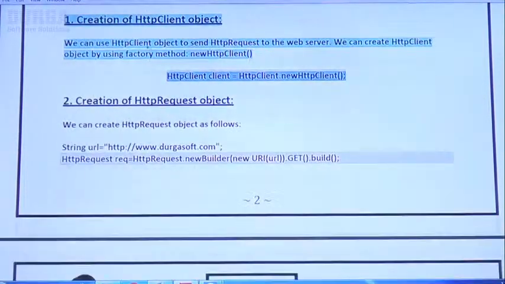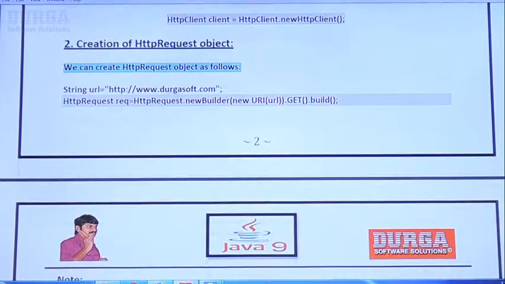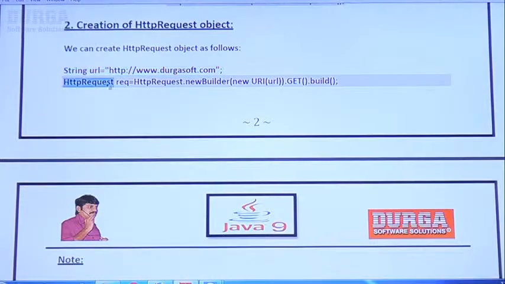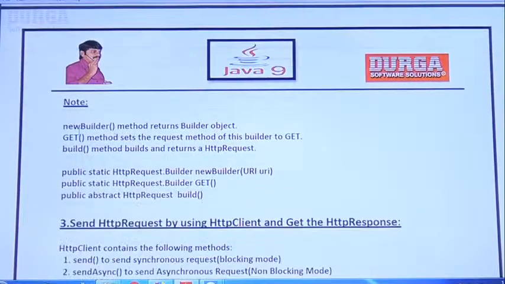Now once the client object is ready, now I have to send. I need to create the HTTP request object. We can create the HTTP request object as follows. String URL is equal to http://durgasub.com. Any URL you can send. HttpRequest req = HttpRequest.newBuilder(new URI(url)).GET().build(). Observe that even for this you may feel a bit difficult. That's why I clearly provided an explanation also.